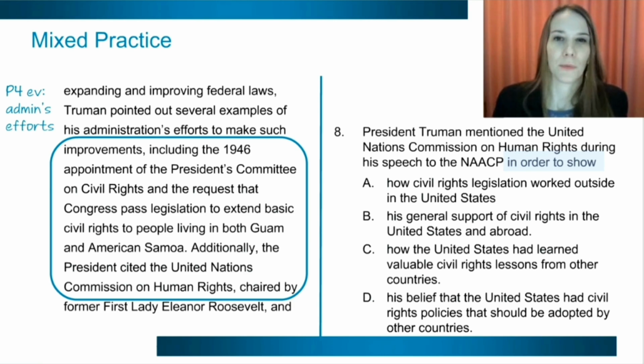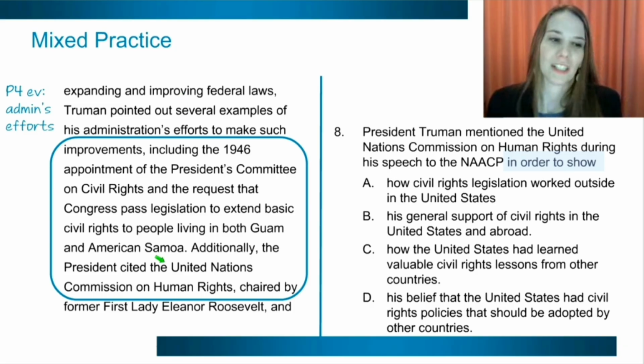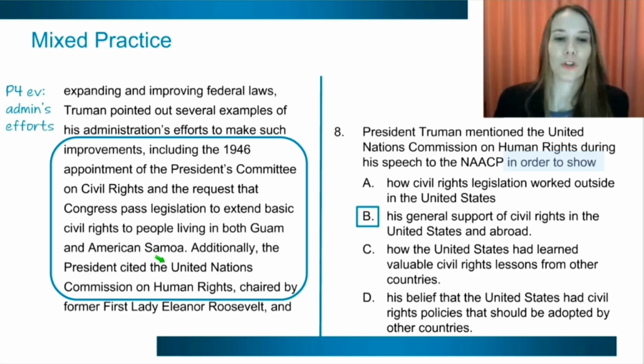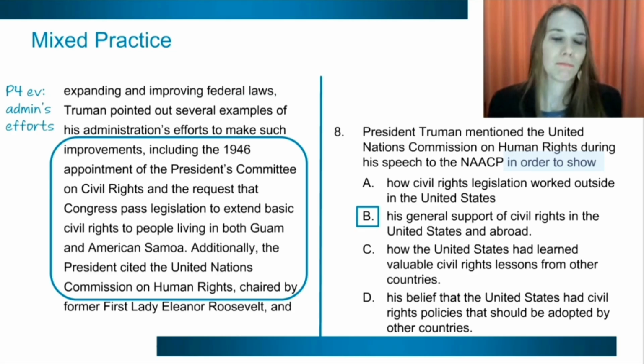And the author says, well, he points out several examples being evidence of the administration's efforts to make improvements, including, there it is, the United Nations Commission on Human Rights. So this is evidence to support Truman's claim that he supports civil rights for the United States, both internally as well as abroad.